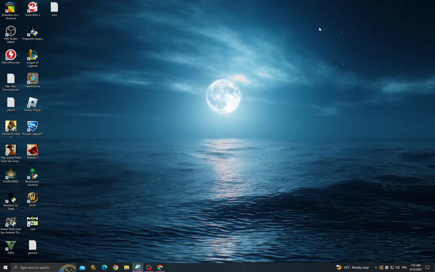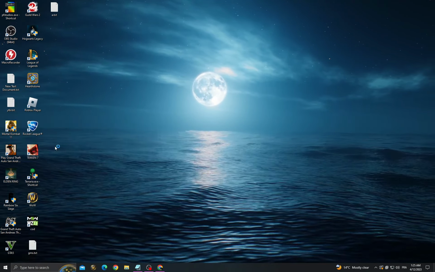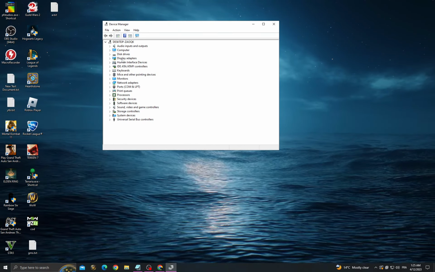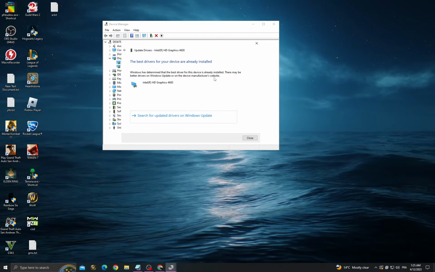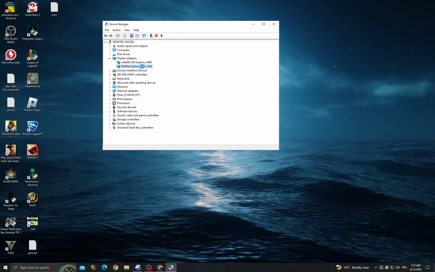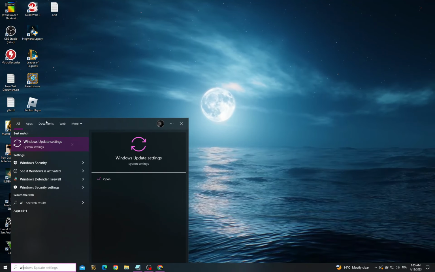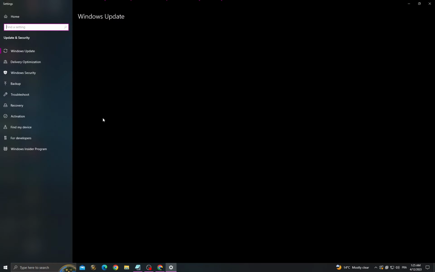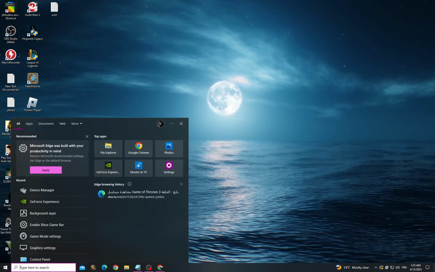If you want to fix this problem, all you have to do, first click here, go to Device Manager, then go to Display adapters, right click, Update driver, search automatically for drivers, do the same thing to the next one, and then go to Windows Update settings and make sure to install all the updates that you can find in Windows Update settings,